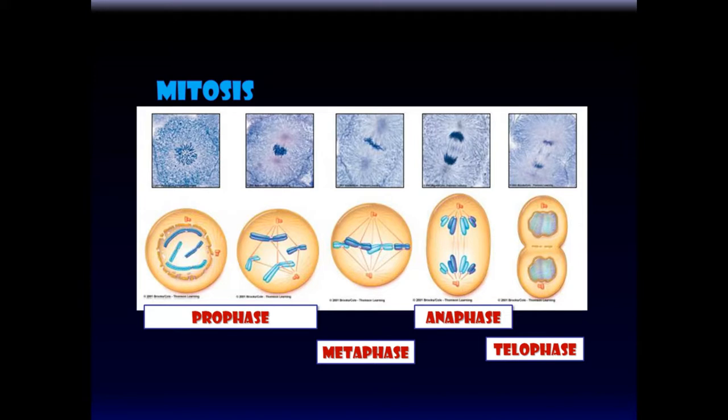We had also previously reviewed the phases of mitosis, PMAT: prophase, metaphase, anaphase, and telophase. In prophase the duplicated sister chromosomes come together and start to line up in the middle, and the spindle fibers are attached. In metaphase, the chromosomes line up in the middle, in the metaphase plate. In anaphase, they're split apart, and telophase completes the process of cell division by pinching off the two cells like that.